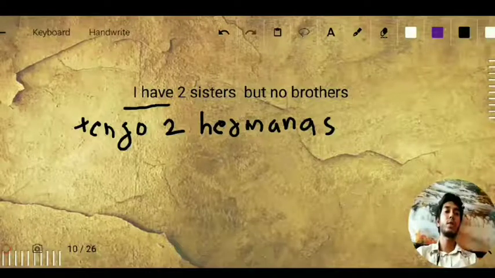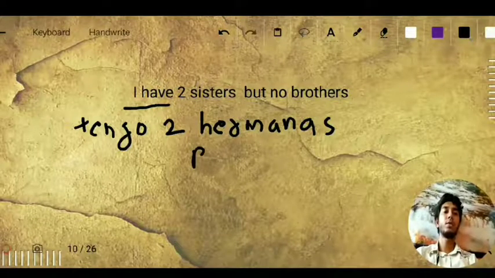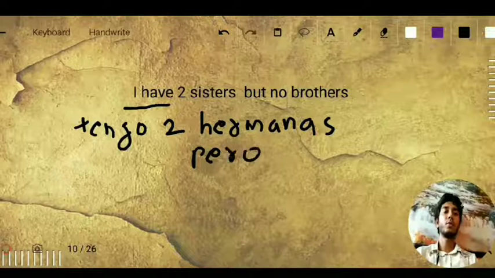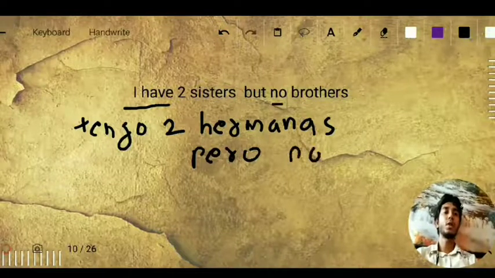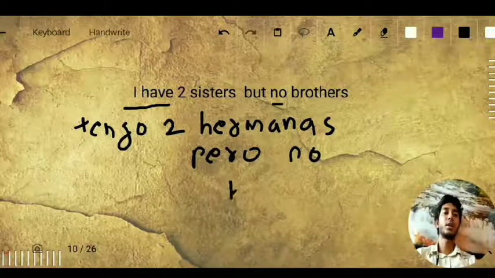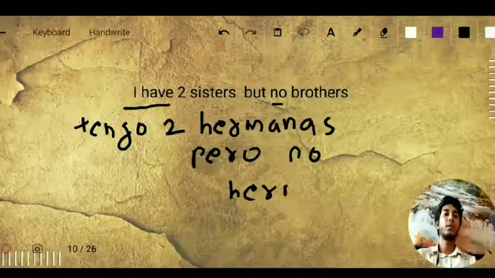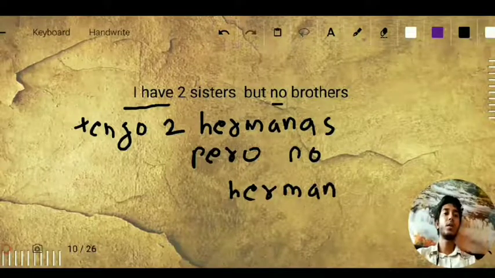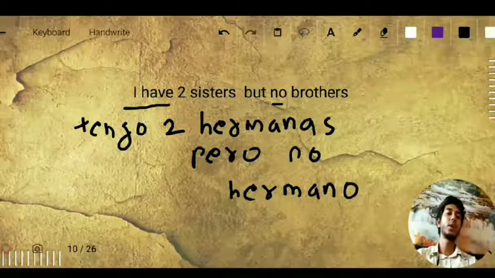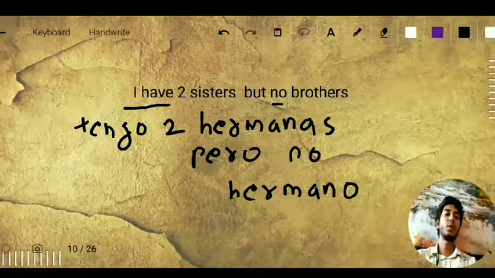Tengo 2 hermanas. Pero, for no we will write no, and for brothers it will be hermano, and it's a plural, so hermanos.